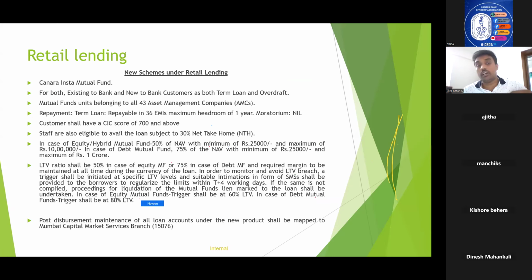Till now we were discussing the general guidelines with regard to retail lending. Now we'll be moving on to some of the important schemes of retail lending. We'll start with the relatively new schemes, because in the examination, the schemes that have been introduced very recently will have more importance or weightage. So one such scheme is Canara Insta Mutual Fund.